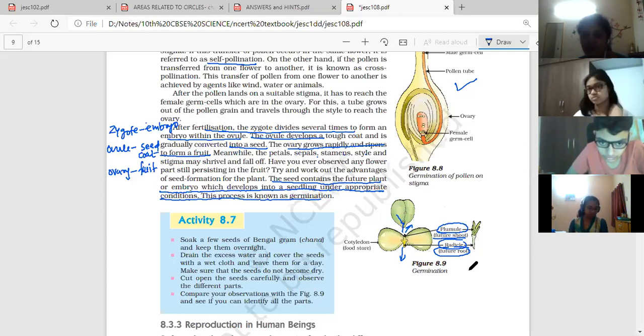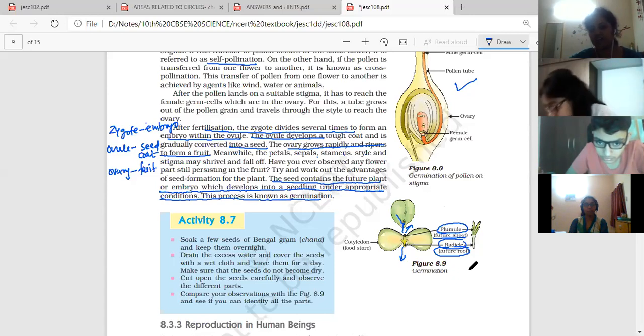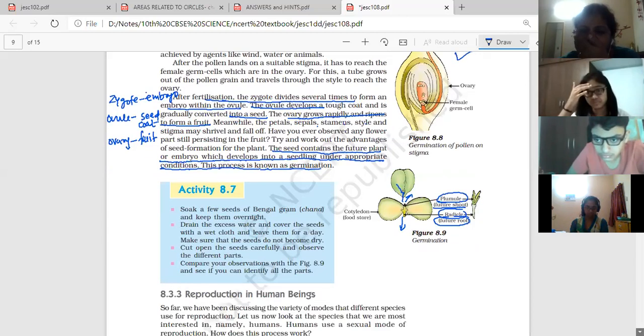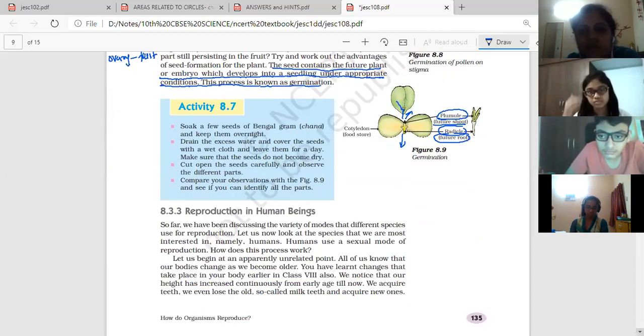The plumule will get converted into the future shoot and the radicle will form the future root, and those cotyledons which have stored food for the embryo will become the first leaf of the plant, of the plantlet or seedling. That's it in this part. So a 3 to 5 mark question can be asked from this part of the chapter. Clear?